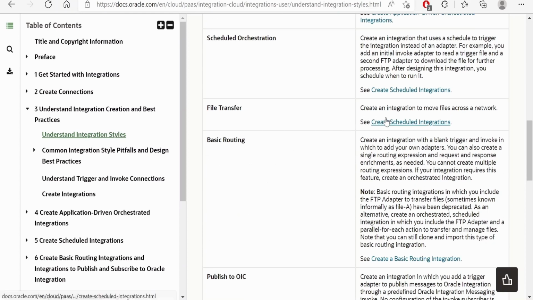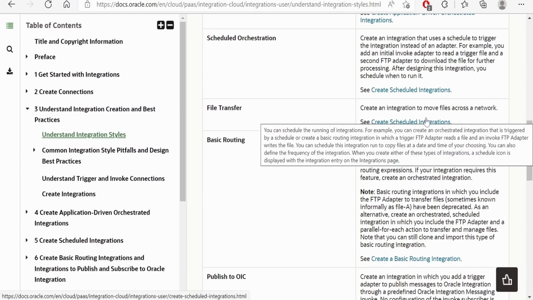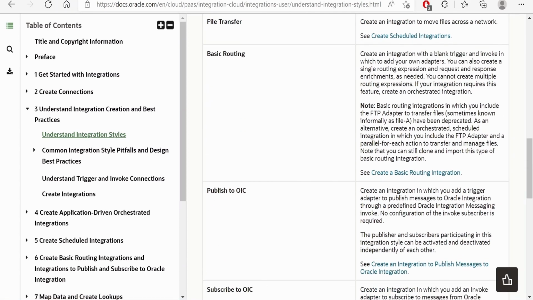File transfer is used to create an integration to move a file across a network. Basic routing is occasionally used. This is a kind of one-to-one routing. There will be a source and a target. You don't have an option for orchestration in this kind of integration style.